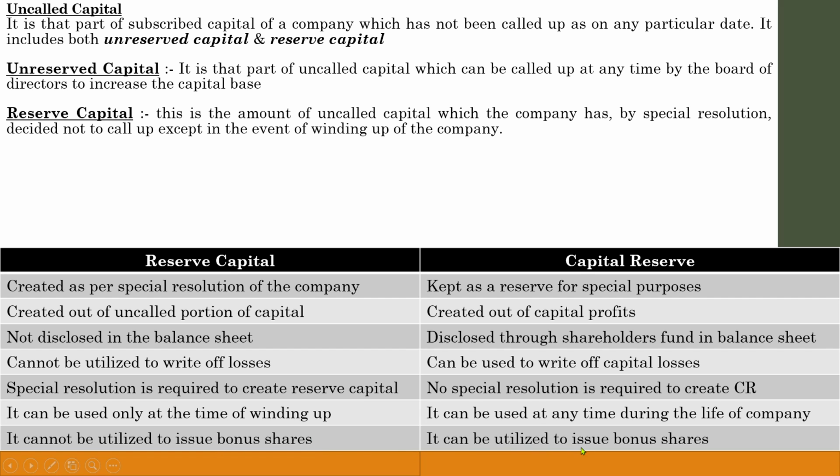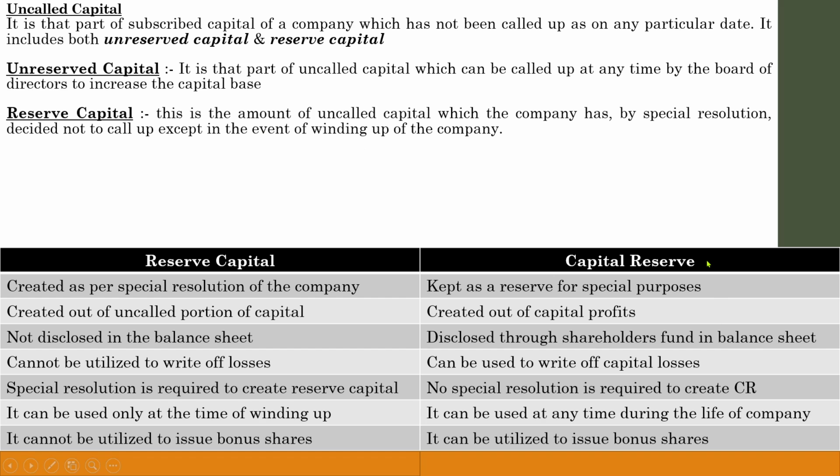Capital reserve can be utilized to issue bonus shares. Actually bonus shares means extra shares that may be issued in the form of an amount out of profits. That is known as bonus shares. We will discuss about that. And here reserve capital has a purpose. It is used to meet any issues or any requirements at the time of winding up the company. So it can't be used to meet any other purposes.